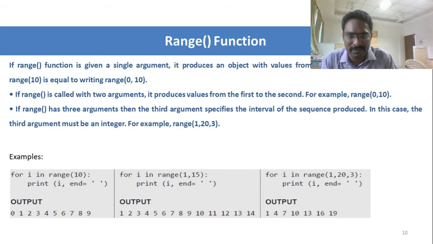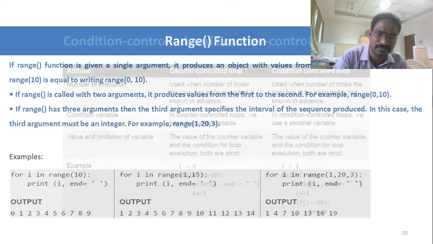And then if you are giving the starting and the ending value, here I have given 1 as the beginning and 15 as the ending, then it ends with 14, from 1 to 14. And then here 1, 20 and 3: beginning, ending, and then it needs to increment by 3. So starting with 1, it increments by 3. So 1, after that 4 will be printed. Again after incrementing by 3, 7 will be printed. So up to the value of 19 it will be printing. So this is about the range function.